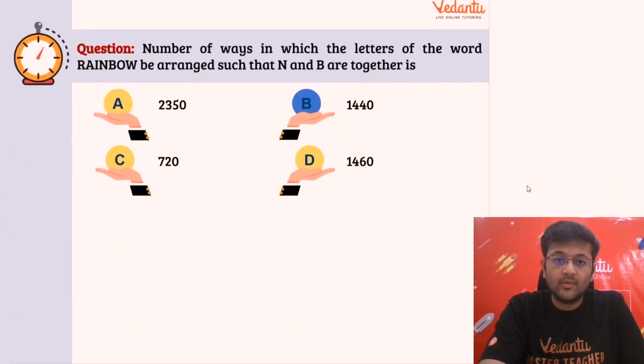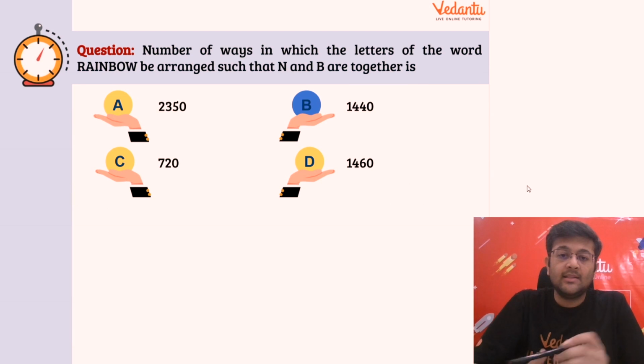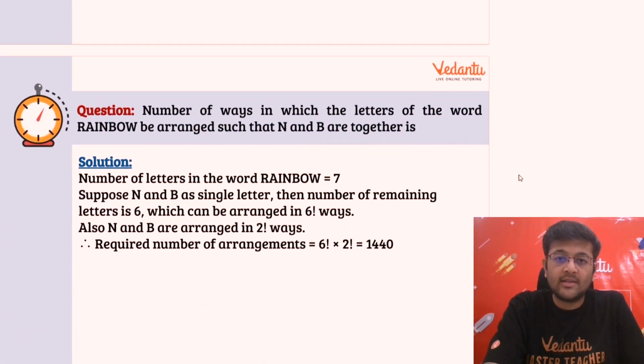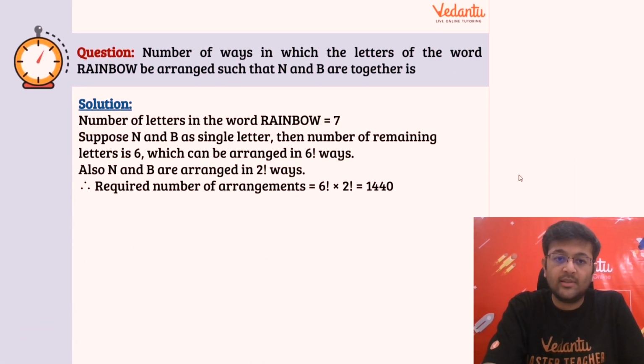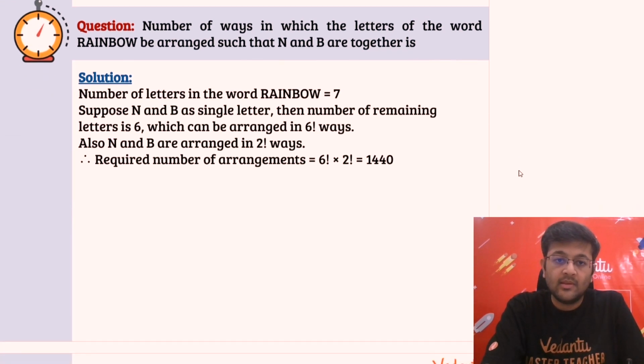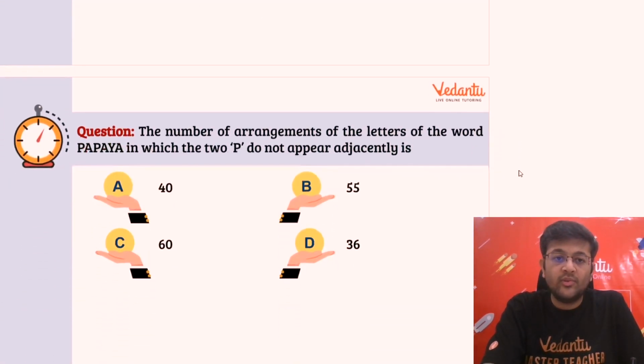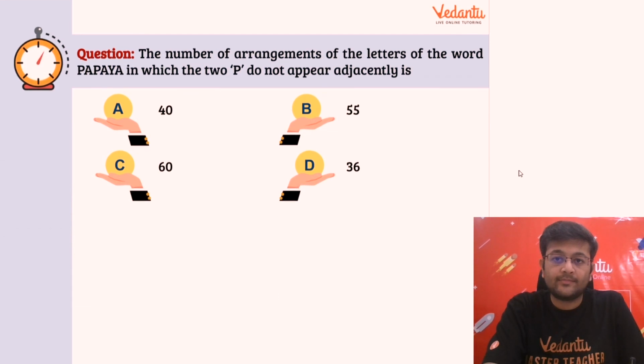So going forward, you can see that the answer is 1440, right? Okay, so let's move on, and you can see the solution here. That's again 6 factorial times 2 factorial, or 2. That's the same thing. All right, so moving on to the next question.